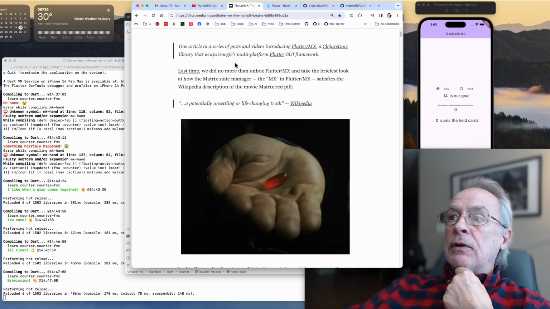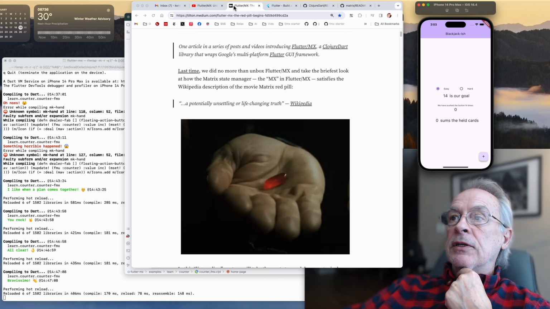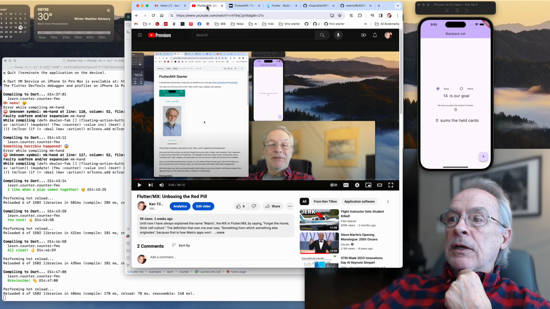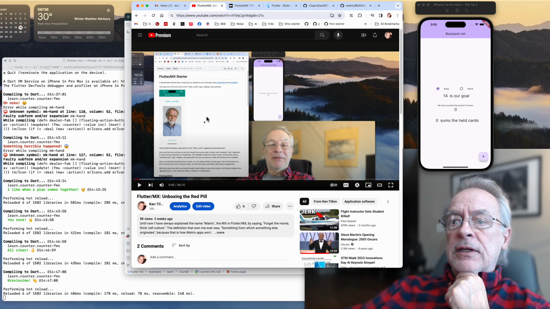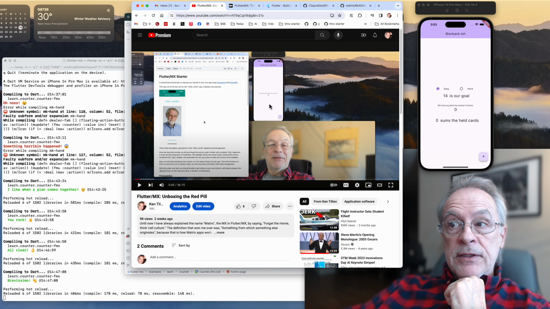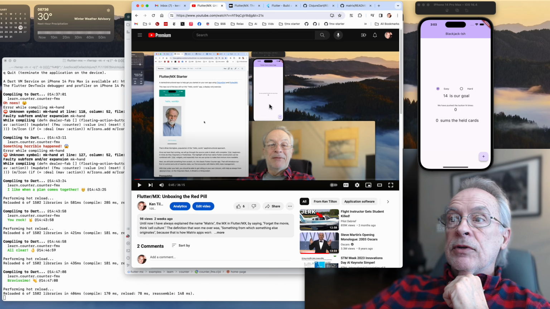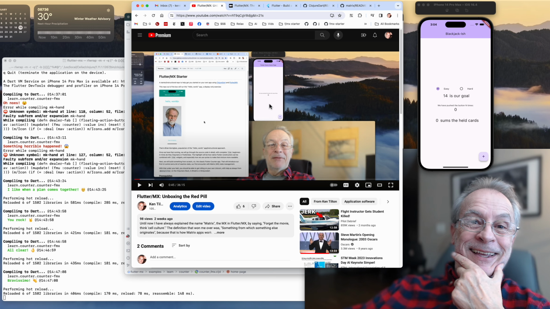So away we go. In the first two videos, what we did was build up this little silly card game. I'll have links to all this in the first comments below, and on YouTube. In the first one we just unboxed it, and we implemented the classic counter application used by most Flutter frameworks to demonstrate hello world for Flutter. That was great, but didn't really accomplish anything in the way of red pilling.